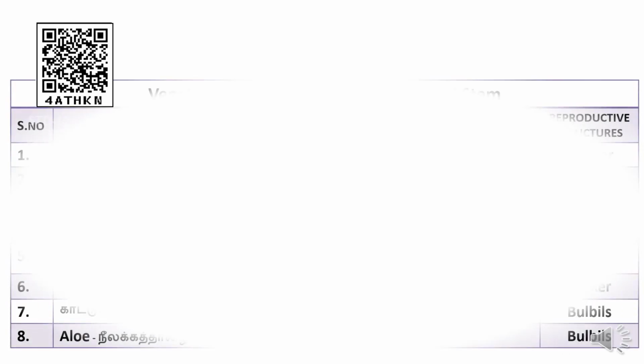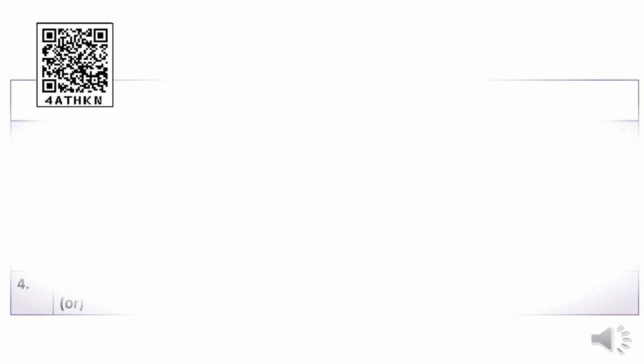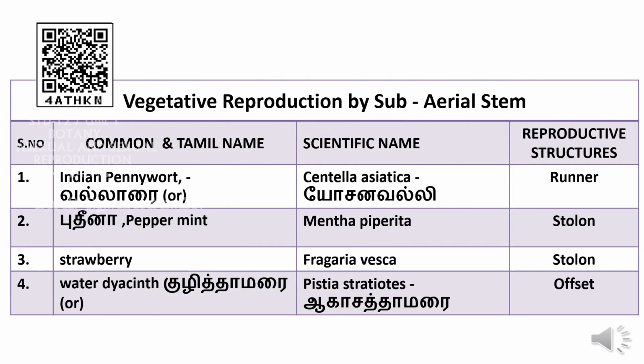Vegetative reproduction by subaerial stem. The runner, stolon, offset, sucker, bulbils are the various types of reproductive structure. For runner, example given is Indian pennywort. Indian pennywort, scientific name is Centella asiatica. Stolon, peppermint and strawberry are the examples, and their scientific names are Mentha piperita and Fragaria vesca respectively.